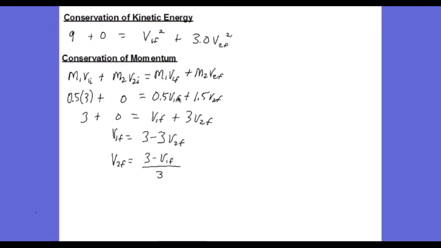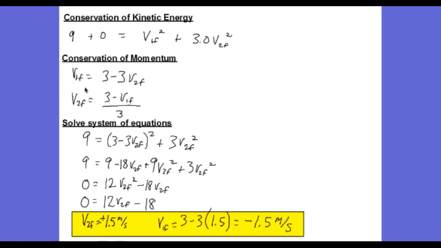I plug in the numbers that I'm given for mass and velocity, and I can simplify it to solve for V1F in terms of V2F or V2F in terms of V1F. Then I can take my pick and substitute one of these back into the equation I got for kinetic energy. Of course, we're just solving a system of equations here, two equations with two unknowns. I chose to plug in my expression for V1F here.